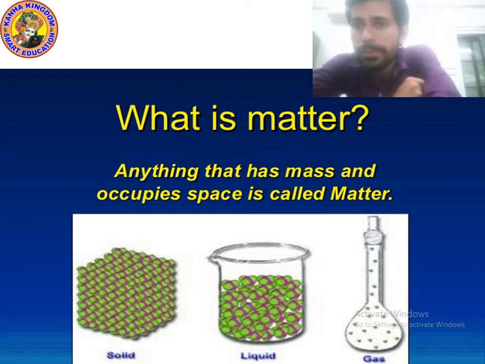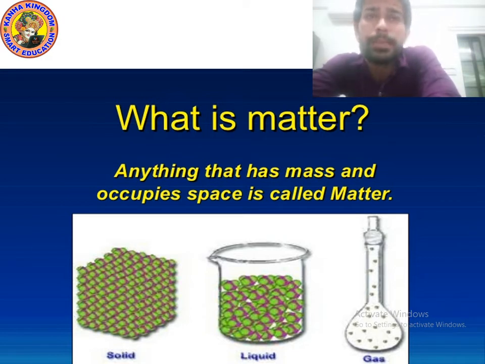Suppose my weight is 50 kilogram. It means I have 50 kilogram mass. It is showing the mass of my body. So my body contains 50 kilogram mass. Another meaning of mass is, if any container or any object contains something, that something's measurement is actually mass. And next is occupy space.